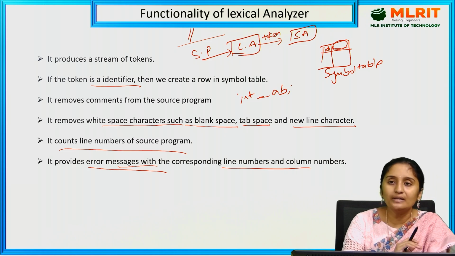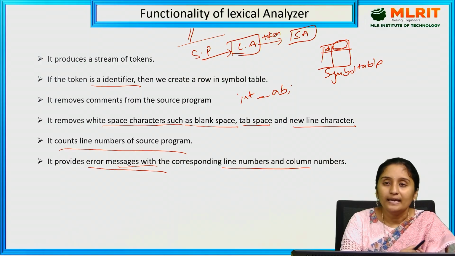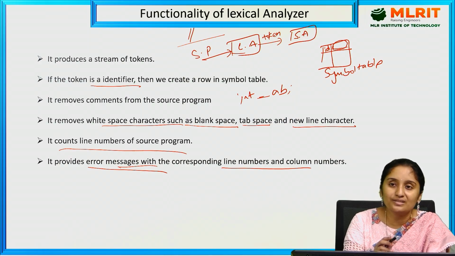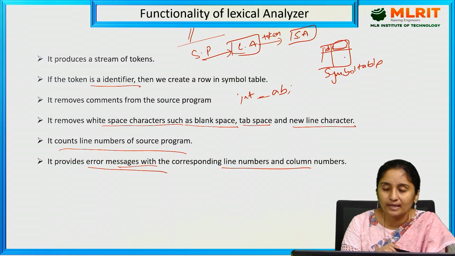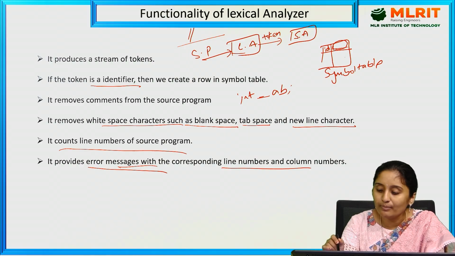So the functionality of lexical analyzer is that it produces a stream of tokens. Once it is producing the stream of tokens, it checks if it is an identifier, then a row is created in the symbol table. In the symbol table it is provided with some address, and the identifier's details will be stored here in this symbol table, and these can be accessed by the remaining phases of the compiler.